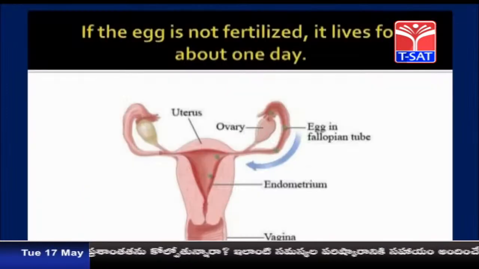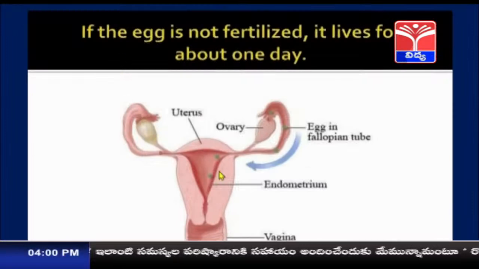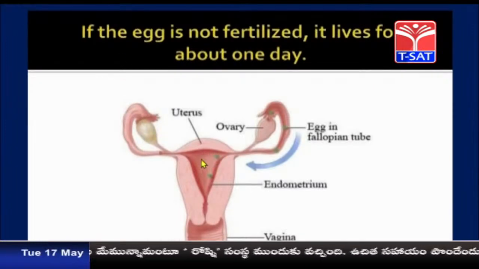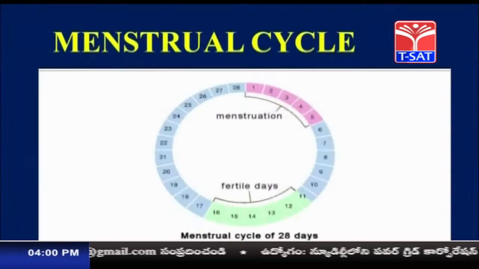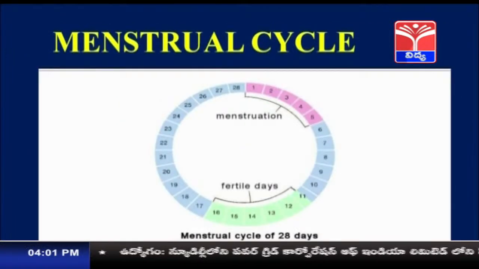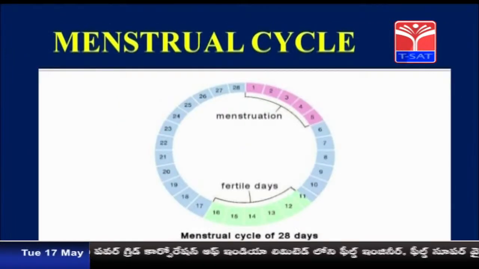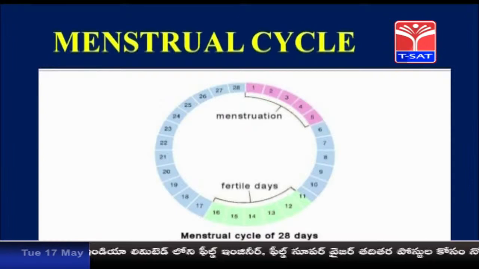If the egg is not fertilized, the egg lives for 1 day, and after 1 day it is expelled outside along with the thick lining that had grown, and that is called menstruation. So this is the menstrual cycle. This is how the process of childbirth takes place.